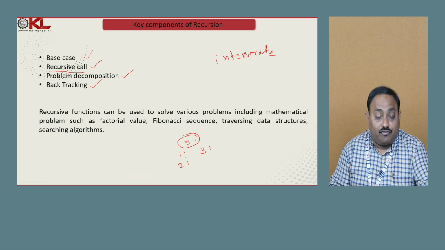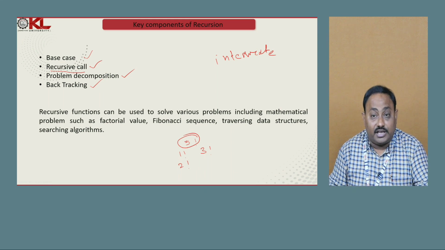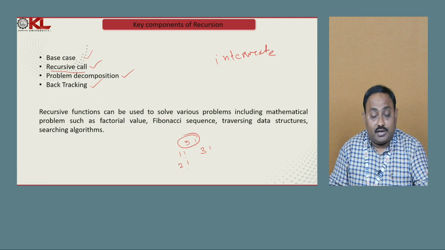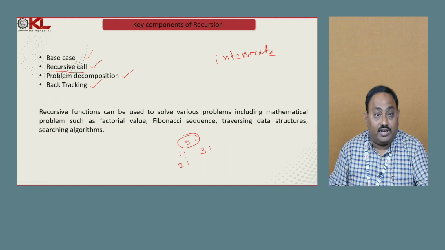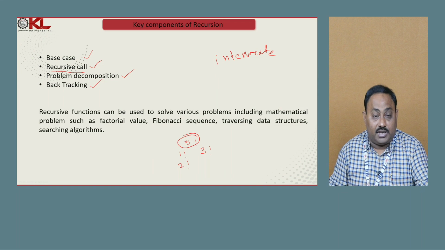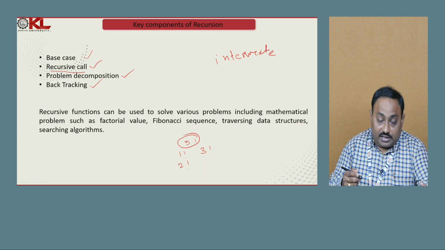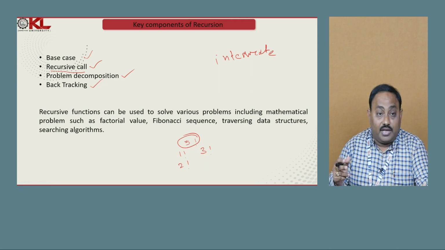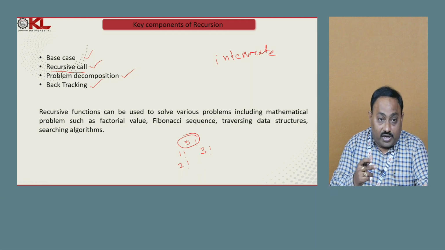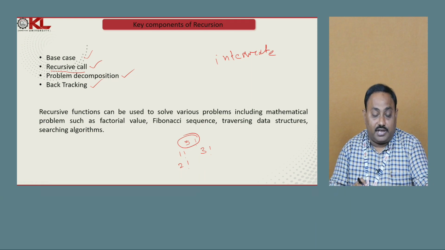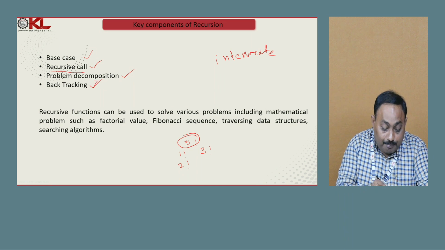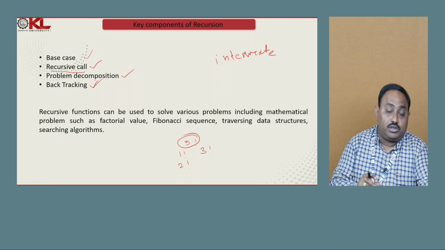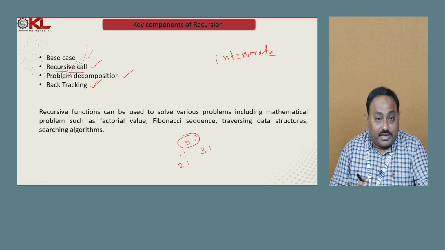If you don't properly handle these intermediate results, storing them and reconciling them to get the final result, we will not get the final result. So when the intermediate result is generated for each and every recursive call, it will be reconciled. Once all recursive calls are completed, that process is known as backtracking. Let us see how this backtracking works with an example.